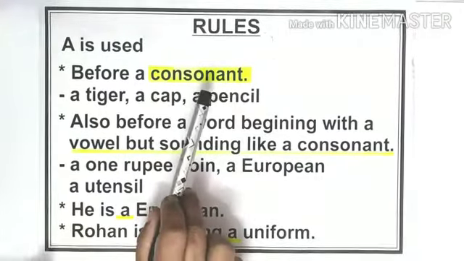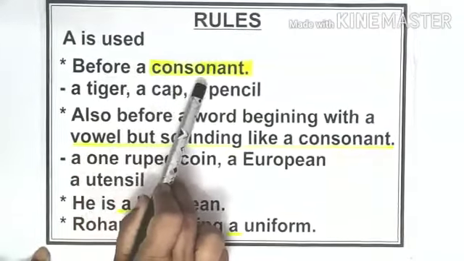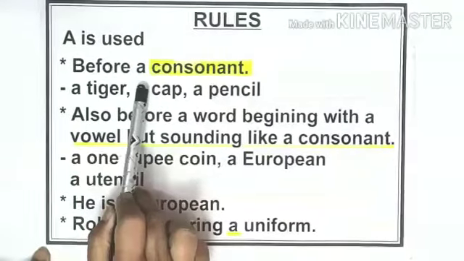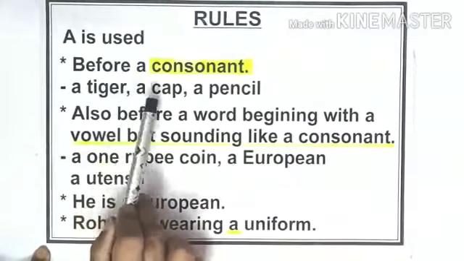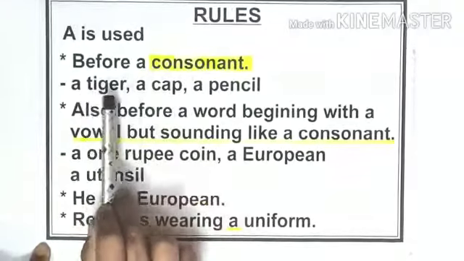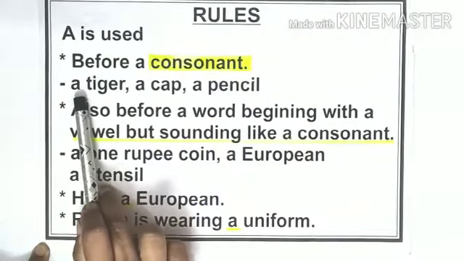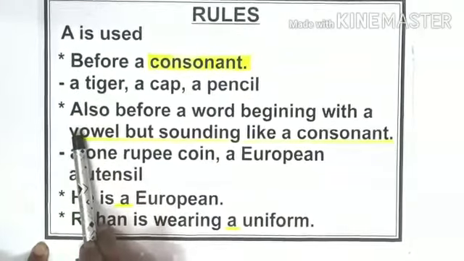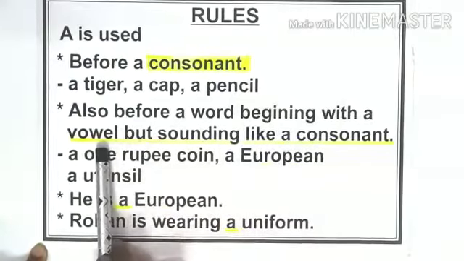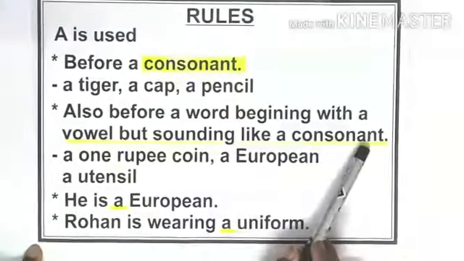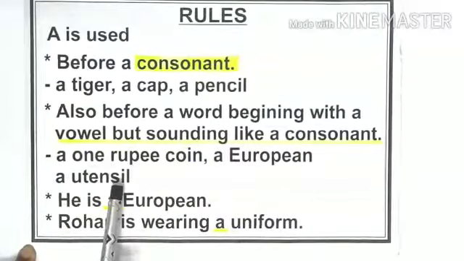Now let us understand the rules of articles. A is used before a consonant. About this you have already studied in your previous classes. Here, tiger, cap, pencil. The word is starting with a consonant. So that is why we have used article a. The second rule is important. Also before a word beginning with a vowel but sounding like a consonant. A 1 rupee coin, a European, a utensil.